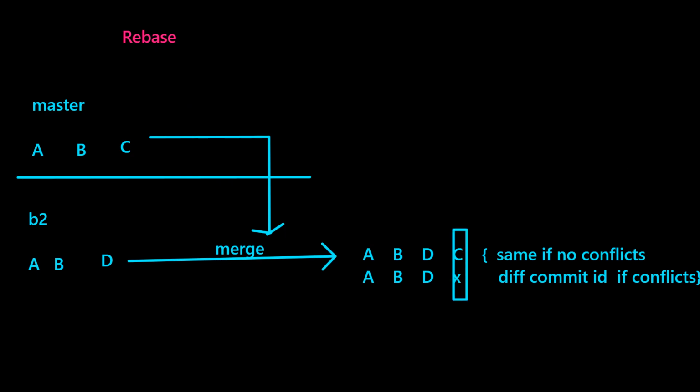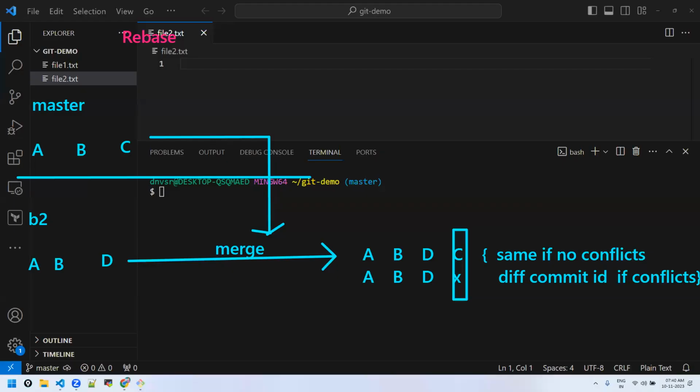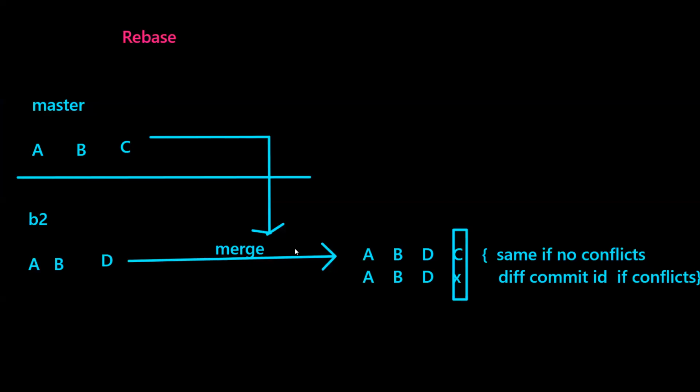But let's suppose I want to integrate the changes, but what I want here is I don't want a new commit ID to be added just because we are merging. What I want is the commit history should be this way. A, B, C should come and sit in between B and D. Why between B and D?